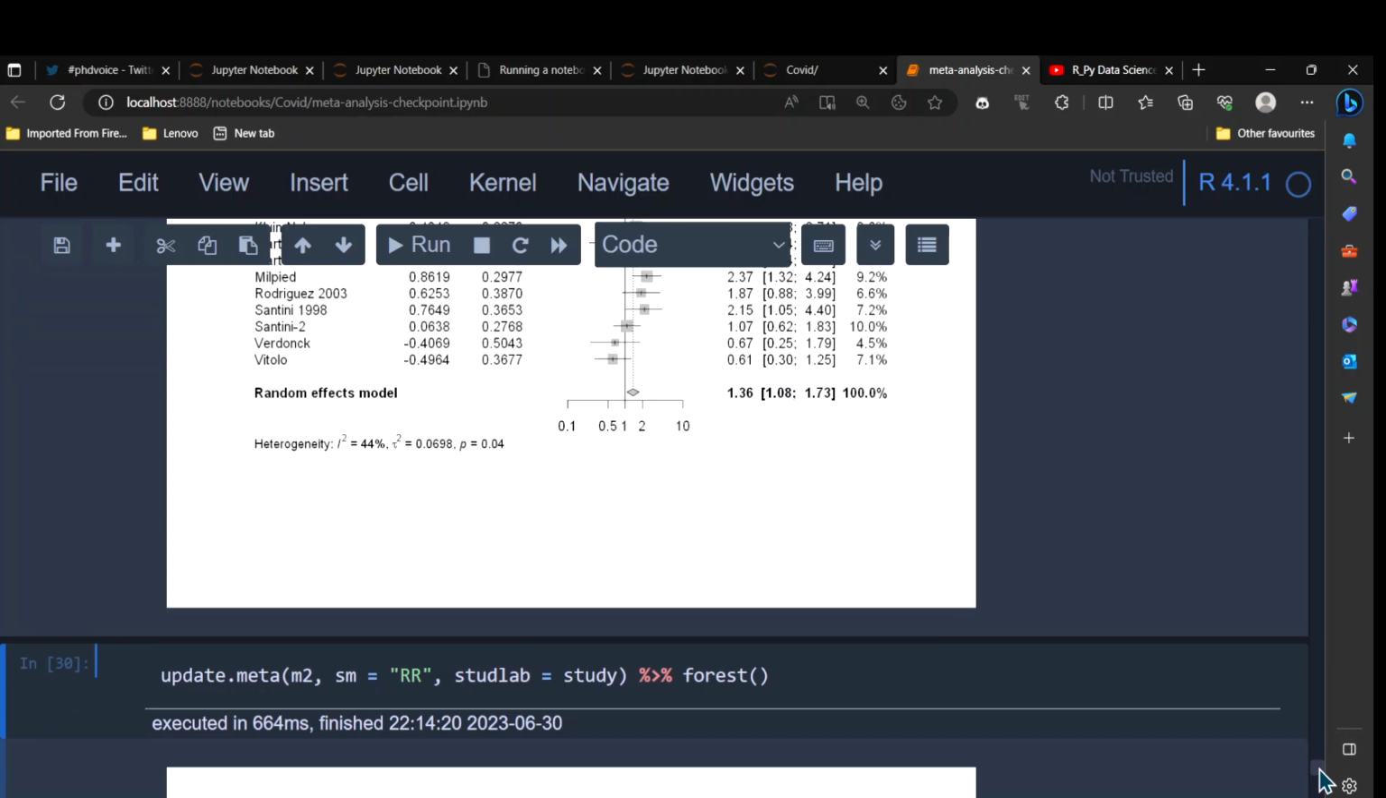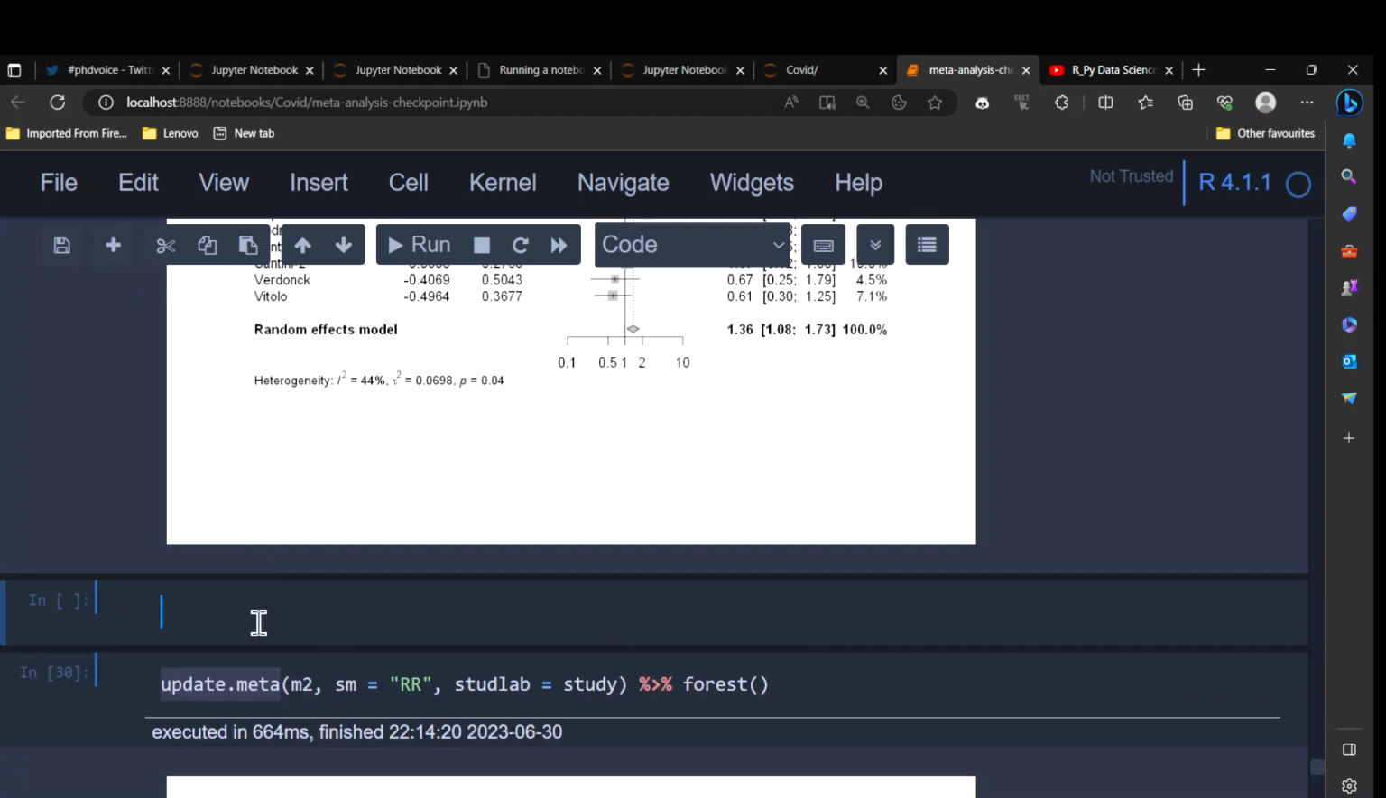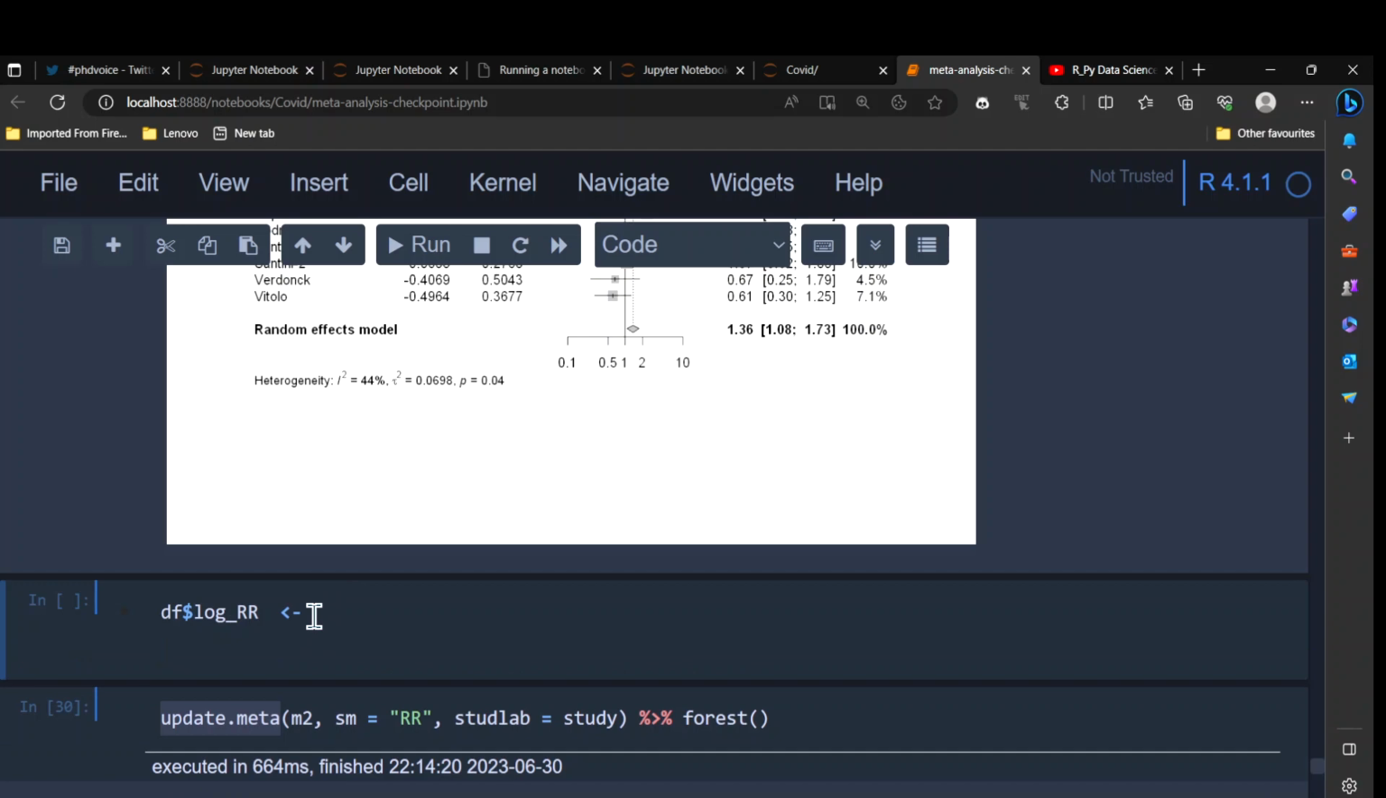So we'll do the same for the risk ratio. We cannot do this directly because the risk ratio and odds ratio are calculated differently, so we will have to change a few things. The first thing is we will have to calculate the log risk ratio for our data frame, and then the log upper and the standard error and things like that. For that, we will have to rewrite the previous function, and then we can use it.